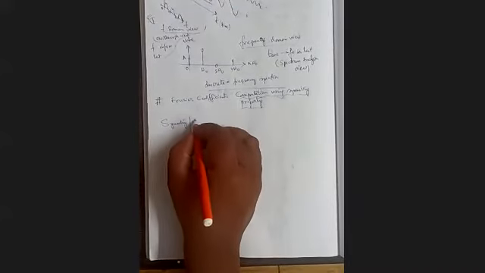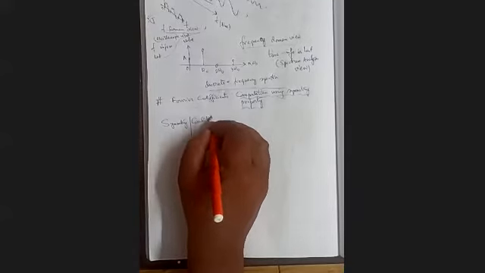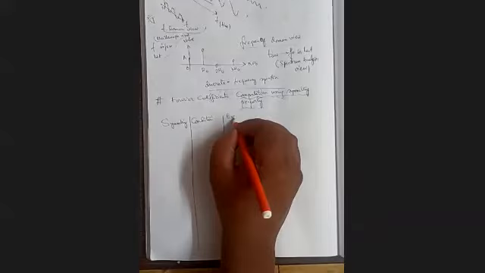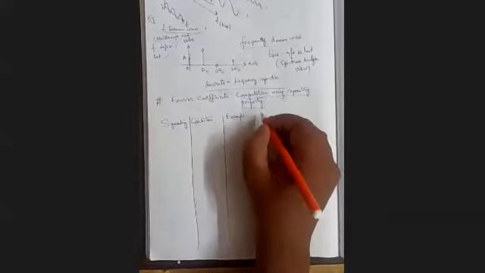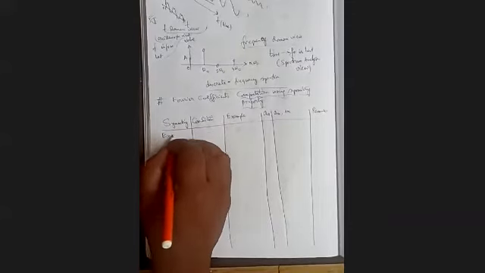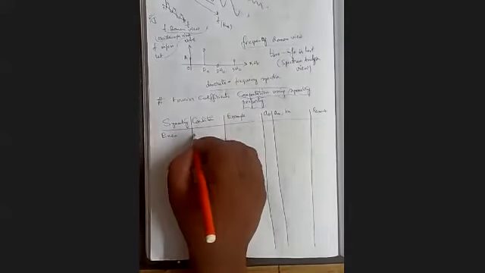Now let's see: symmetry, then the condition represented in analytical method, then example, then A0, then An, comma Bn, then remarks. Let's see this. First we consider even symmetry of a signal. What is the condition?